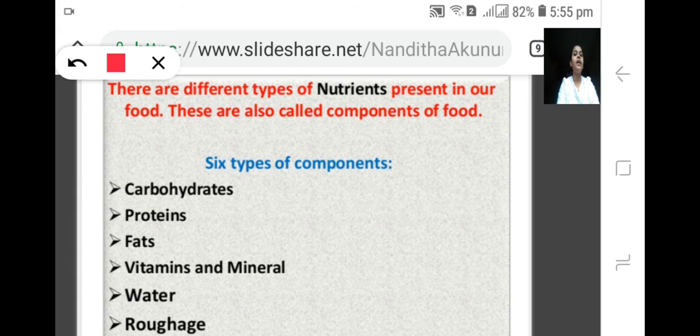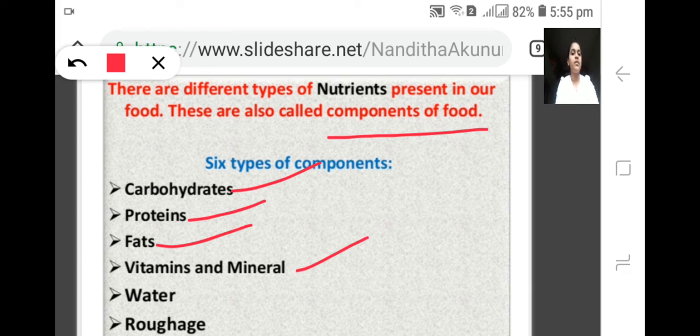So there are different types of nutrients present in our food, and those nutrients are called what? Components of food, which is very important. So there are mainly 6 types of components, such as the carbohydrates, proteins, fats, vitamins and minerals, water, and roughage. So let us begin one by one. So how do these nutrients or components help us in giving energy.